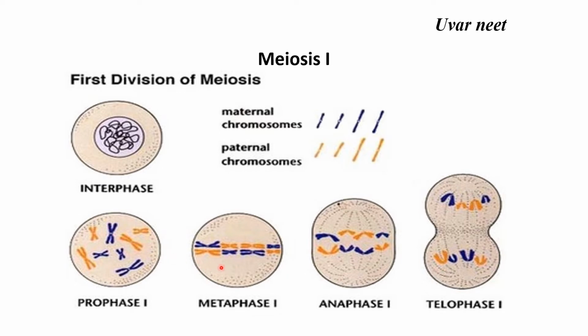In metaphase 1, all these chromatids are arranged in the equatorial plane. In anaphase, the chromosomes are pulled to the opposite poles by the spindle fibers. And in telophase, the cell begins to divide into two cells. This is telophase 1. Let us see the elaborate conditions of prophase 1.